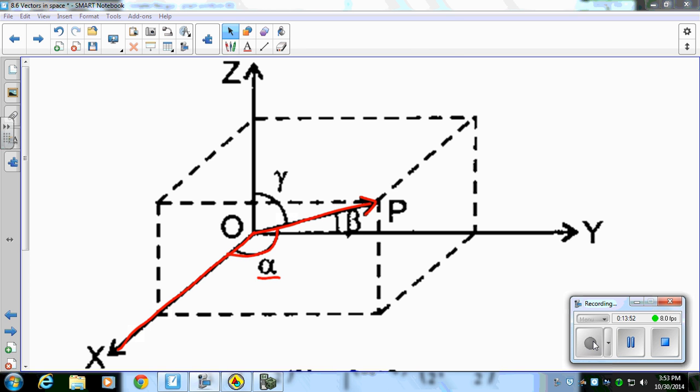Notice beta is the angle that interacts with the y-axis, and lambda is the angle that it would interact with the z-axis.